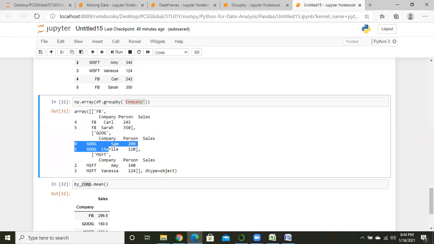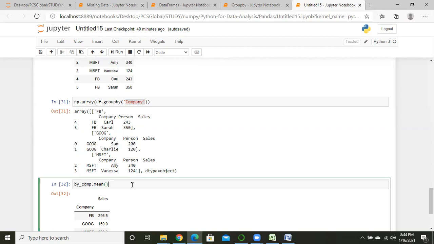Here we can find the company, person name and sales value also. If you want the mean value, you have to write by_comp.mean. What is by_comp? This is also a keyword for pandas.